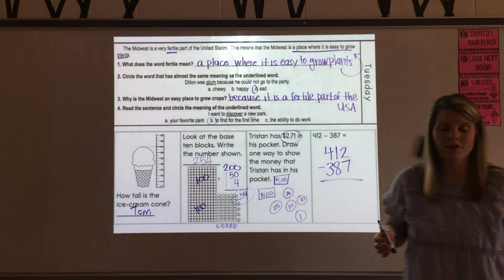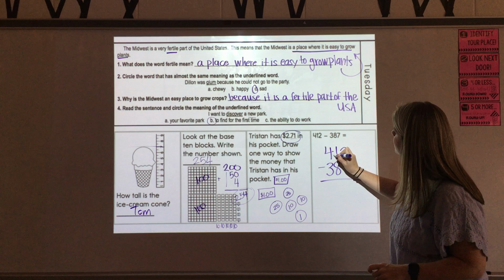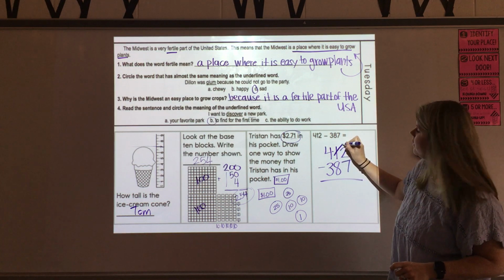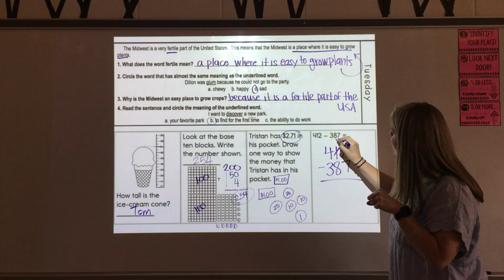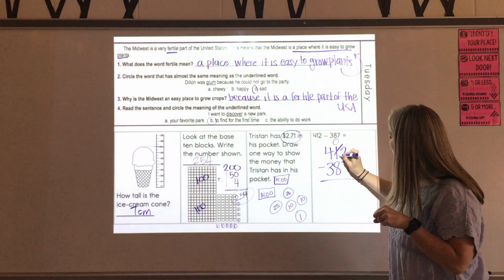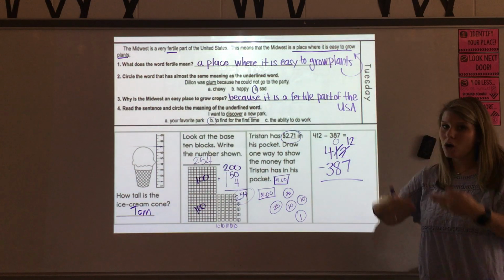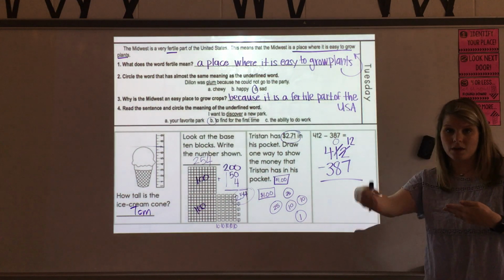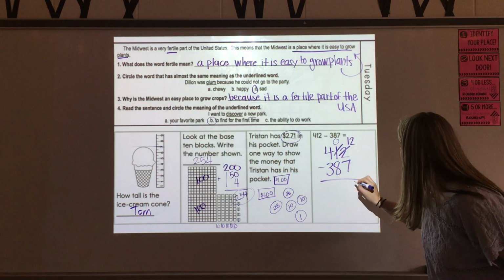I don't have enough. I've got more on the bottom, so I've got to go next door to that 1, and I've got to take 1 away. Go next door and get 10 more. So that 1 becomes a 0, and this 2 becomes a 12. All right, now let's deal with our 1s before we go on to our 10s and 100s. 12 minus 7 is 5.